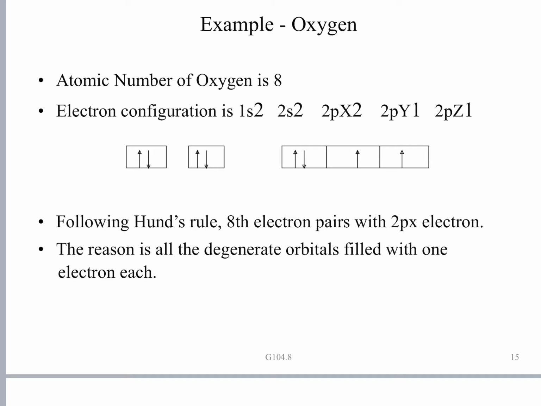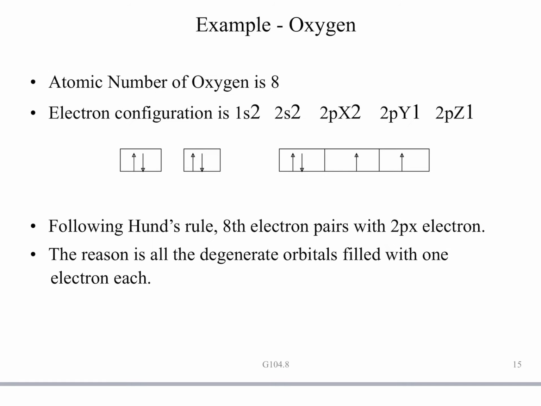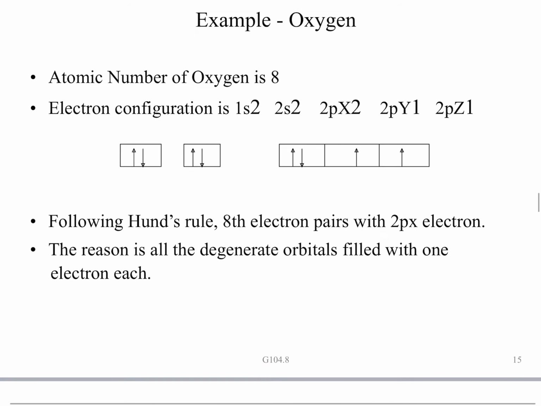Once all are filled with 1 electron each, in oxygen the next coming electron pairs up in the 2px orbital. Following Hund's rule, the 8th electron pairs with the 2px electron, because all the degenerate orbitals are filled with 1 electron each. Now I think things have become quite evident for you.